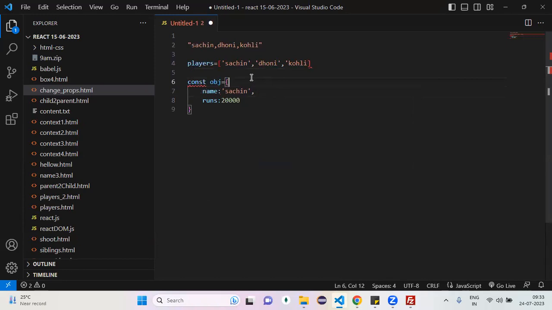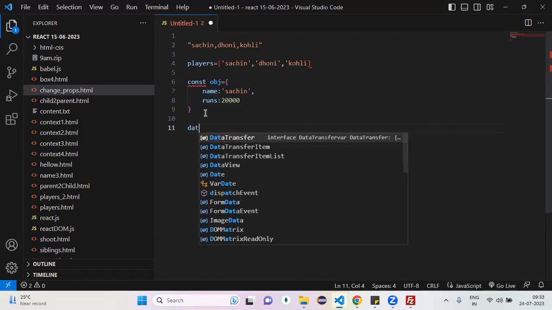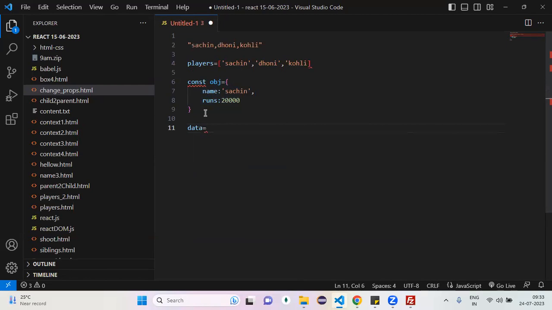Next, now I have 3 players. Each and every player has a name and runs. I want to represent the data of 3 players with name and runs. First, 3 players I said, so a list. 3 means multiple, so how can we represent it? Array.